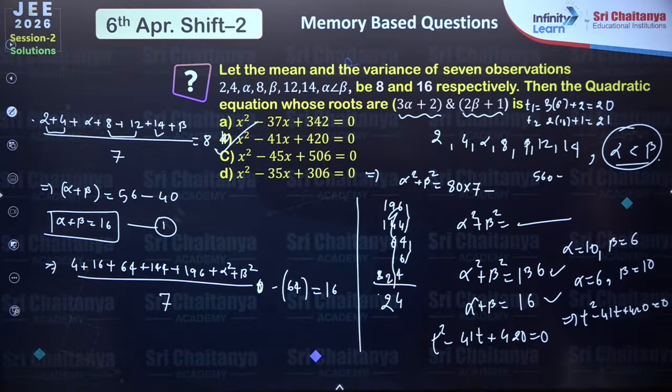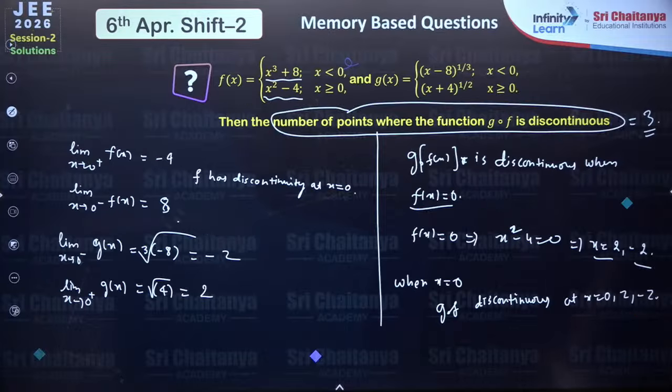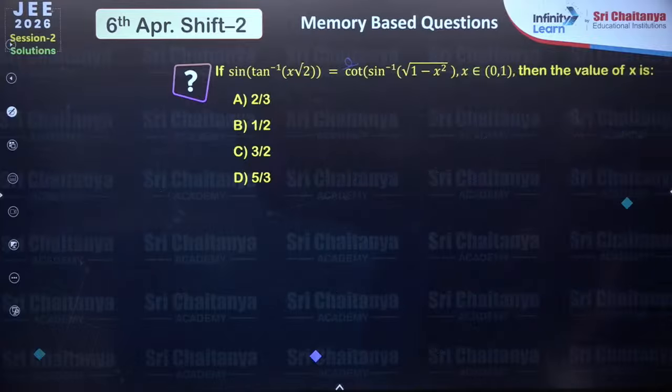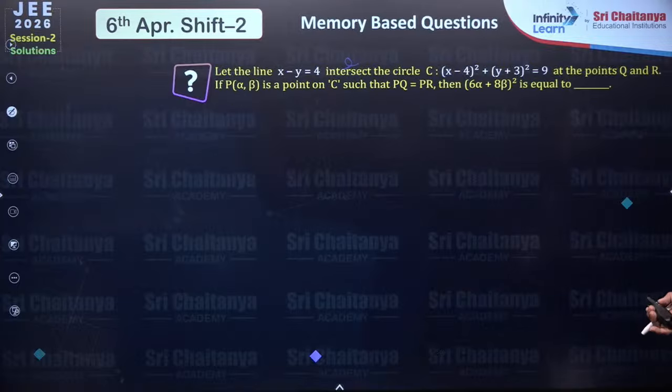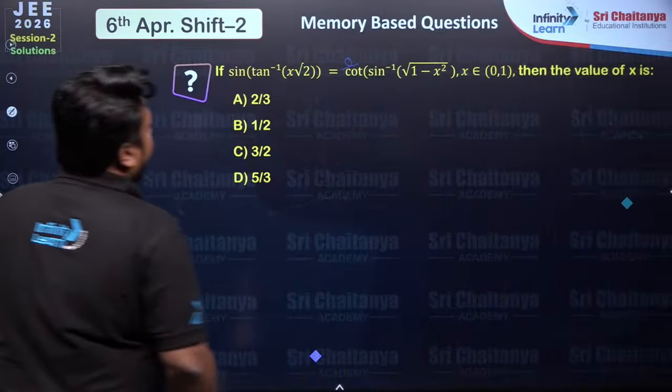Fine. I hope this problem is also clear to everyone. So first we had this problem, quadratic upon quadratic, then finding the number of points of discontinuities, then based on mean and variance we could calculate this. Now the further two problems which we will be discussing will be kind of lengthy. So this type of problems, if you don't have any other choice to solve in exam, then only you attempt this type of problems. Okay, fine.